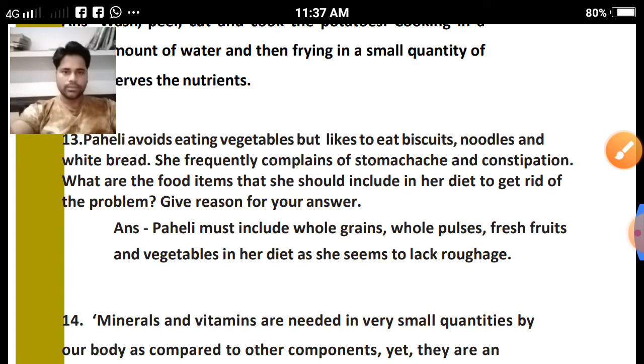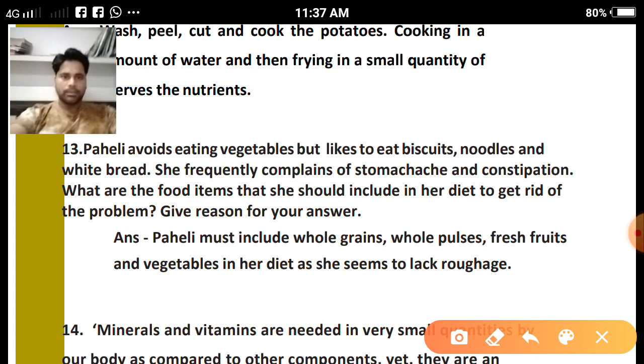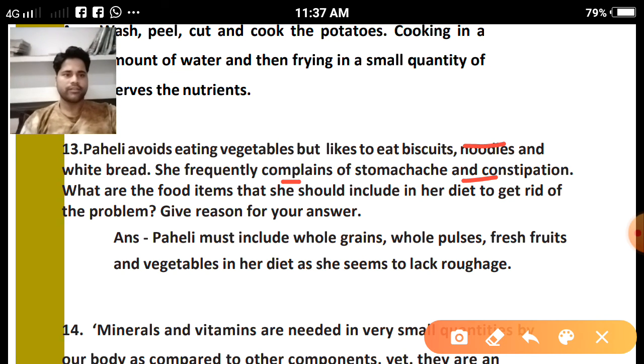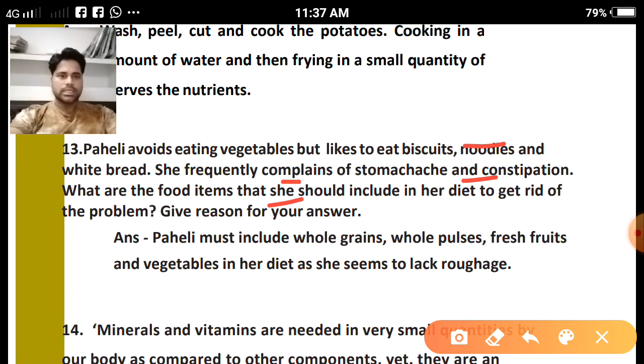Clear? Question number 13. Paheli avoids eating vegetables but likes to eat biscuits, noodles, and white bread. She frequently complains of stomach pain and constipation. Constipation is a condition in which you are not able to get rid of the undigested food from the body. Clear? What are the food items that she could include in her diet to get rid of the problem? Give reasons for your answer.